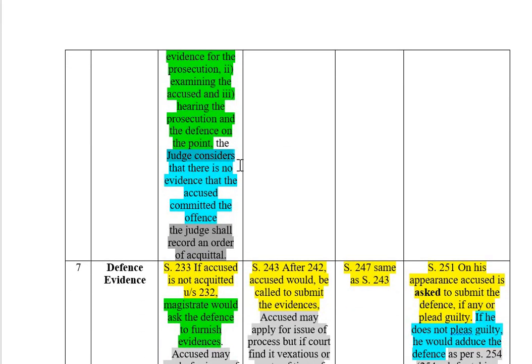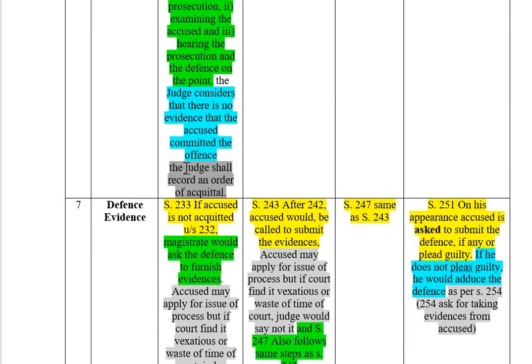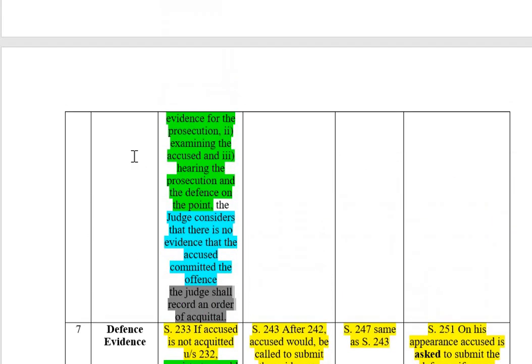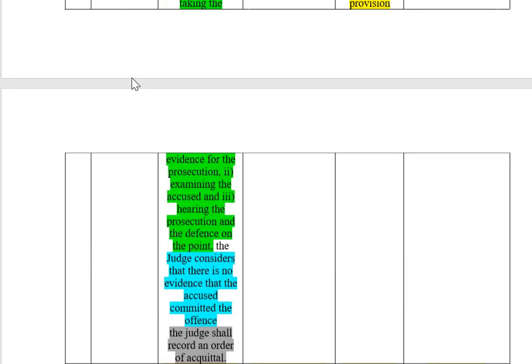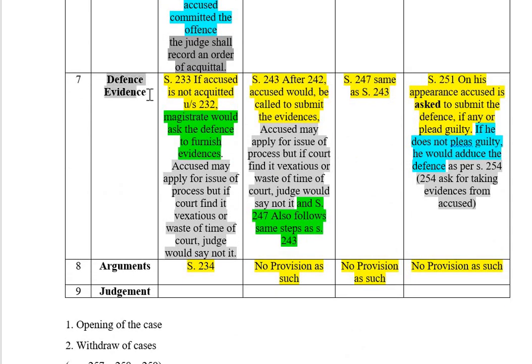Now the judge considers that there is no evidence. Then the judge shall record an order of acquittal. No such provision is there in any other trial apart from sessions trial. You must remember this. After prosecution evidence, then defense evidence. Section 233, if the accused is not acquitted, then the magistrate would ask the defense to furnish evidences.